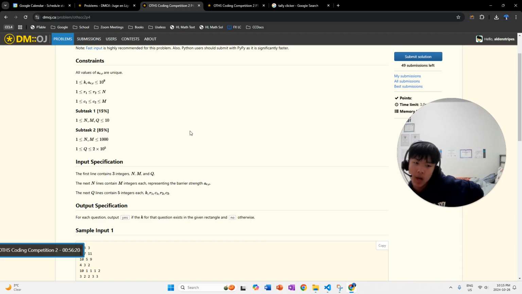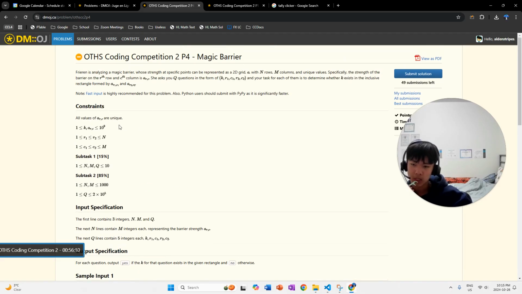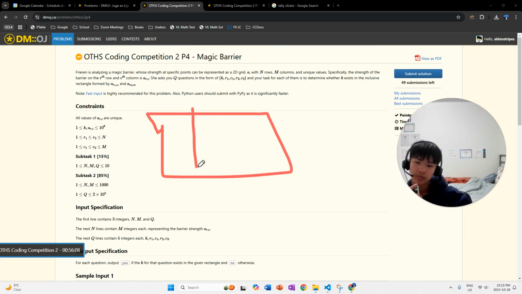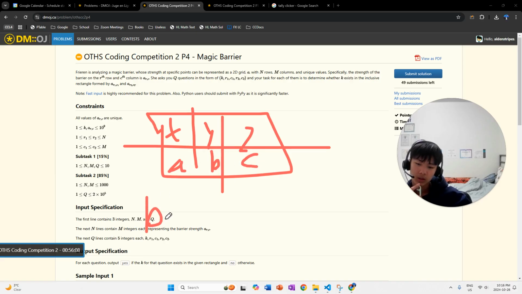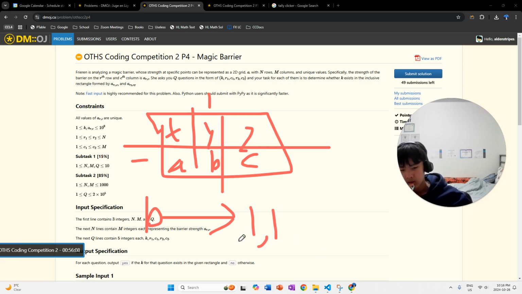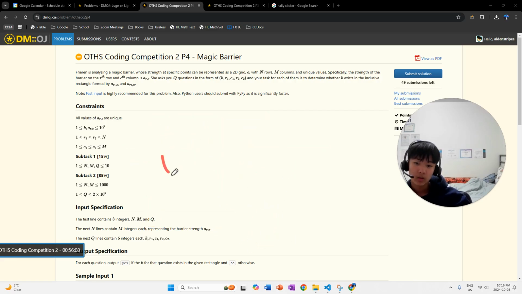Maybe create a mapping. So for each value, we do some sort of hash map or array. Because all values are unique, if you have some grid of numbers, X, Y, Z, A, B, C, whatever, and you plug in B, you're gonna get only one answer for the row and the column that it's in. So in this case, 1, 1. That means that you can map every single value to its corresponding row and column.